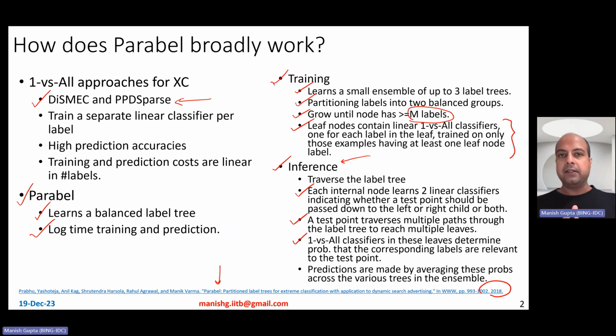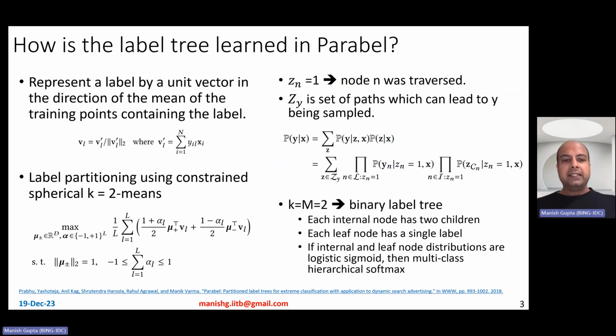And you have up to 3 label trees. So you average out these prediction probabilities across the trees in the ensemble, and that is your overall probability distribution from which you can predict the top few labels relevant to this new test point. Now, there are some details in the algorithm to be talked about.